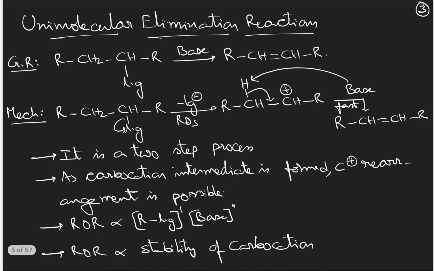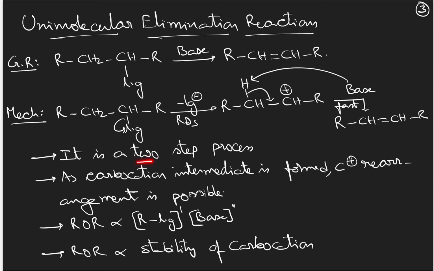Now coming to unimolecular elimination reactions. In the general reaction, you will remove Lg from the alpha carbon and H plus from the beta carbon, so that there will be double bond formation like this. Going to the mechanism here, first the leaving group will be removed during the RDS step and it forms the carbocation, and adjacent to the carbocation, H plus ion will be removed by the base. The weak base you are taking will remove the H plus ion, so that the bonded pair of electrons forms the pi bond here. That results in the formation of the alkene product.